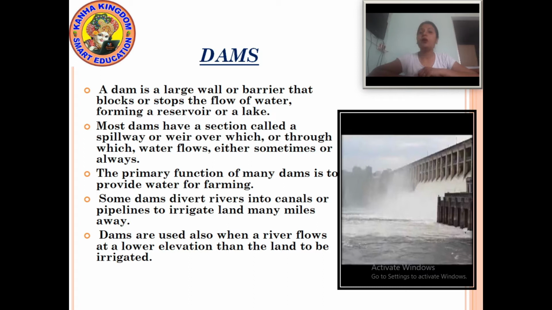Dams are also used when a river flows at a lower elevation than the land to be irrigated.